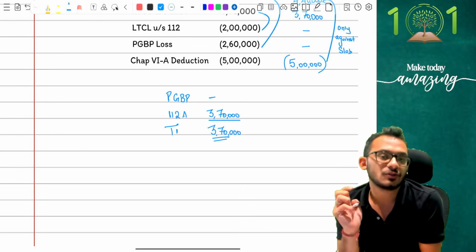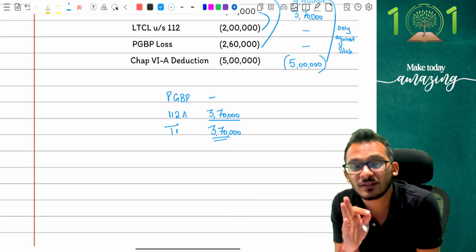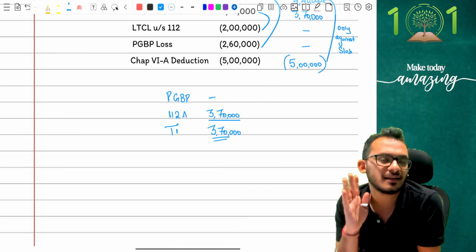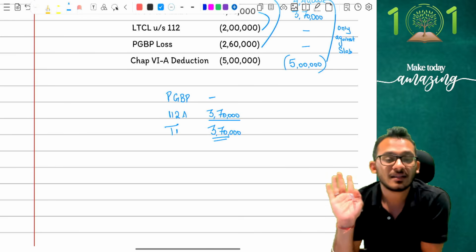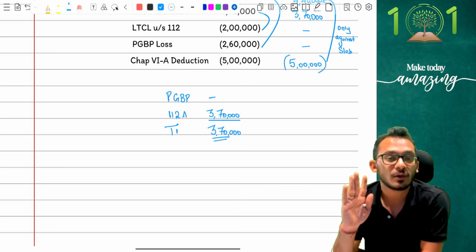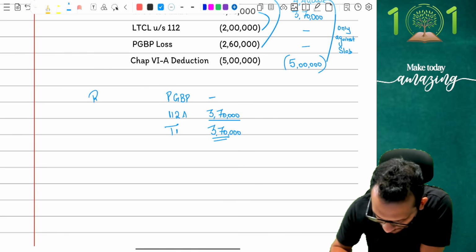And then comes step number 2. Step number 2 is the very important step to first figure out: are you rich, poor, middle class? And I have confirmed to myself, ATR, this guy is middle class. This guy is going to be a poor category person, which means he is eligible for rebate.